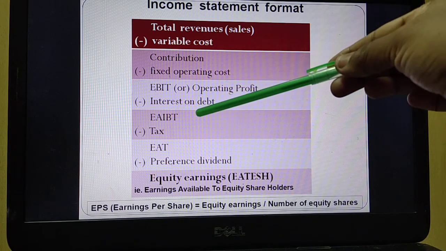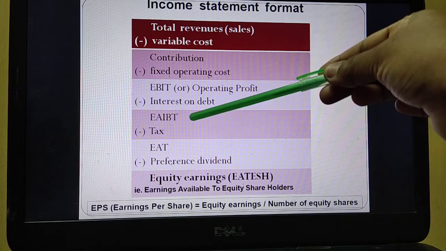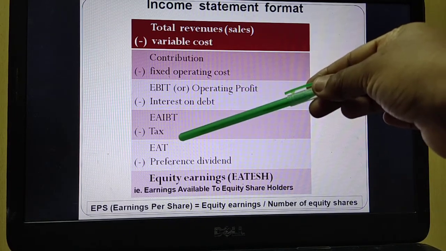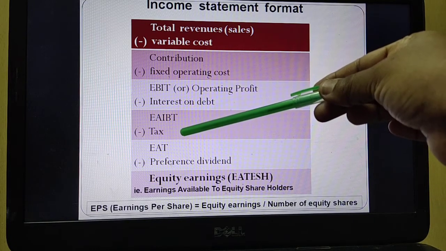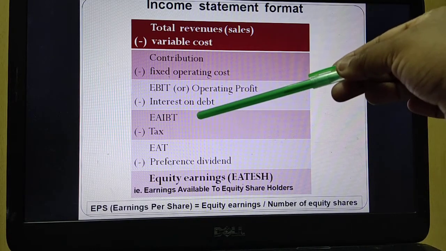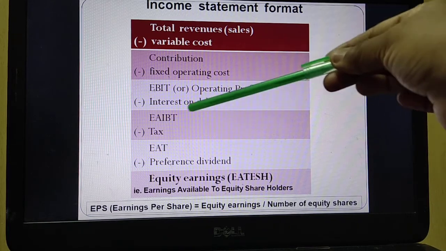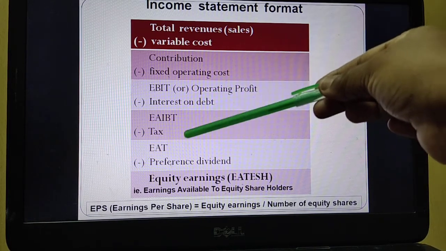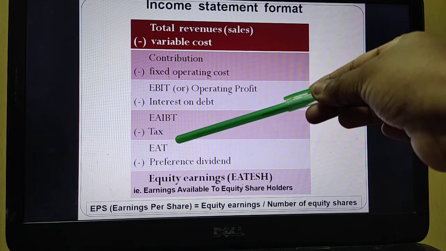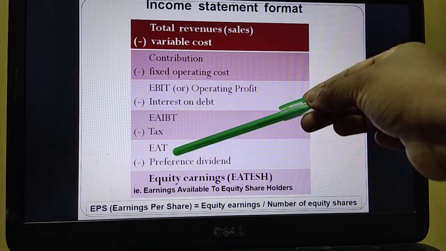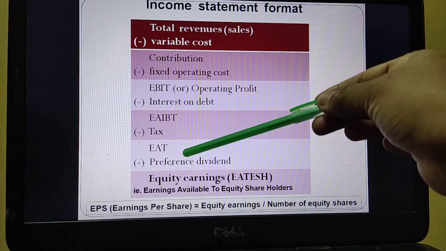That will give earnings after interest and before tax. Once interest has been paid, tax has to be subtracted. That is why interest is called a tax exempted item, because only after paying interest, the tax for the remaining amount needs to be paid by the company. After deducting tax, you will get earnings after interest and tax.